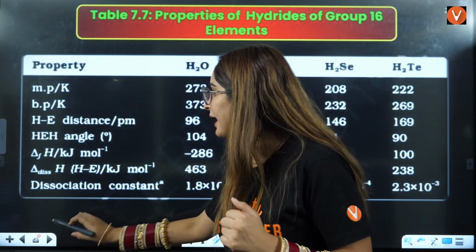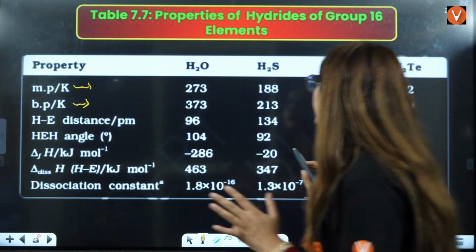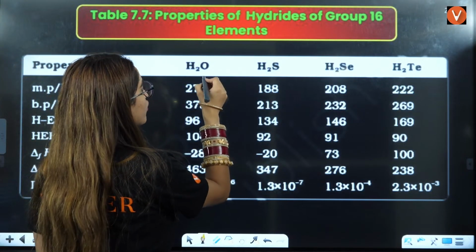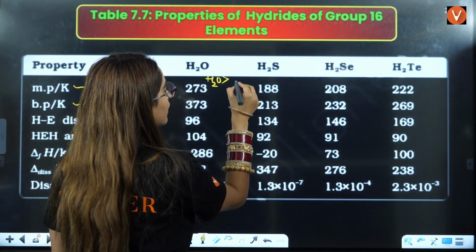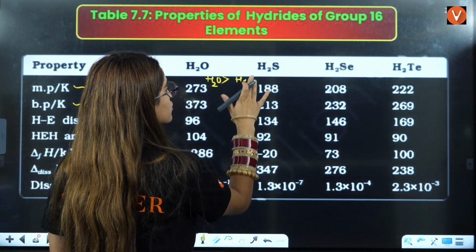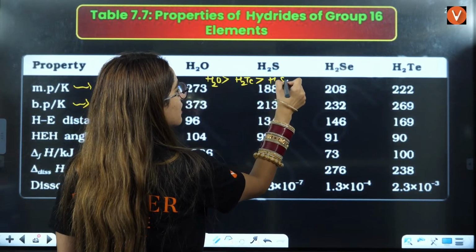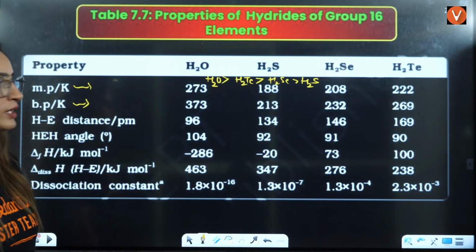This is about the hydrides. If you just look for melting and boiling point, that is the important part for you. Melting point we know maximum is for H2O. I'll just write it here, H2O. Then you have H2Te, then you have H2Se, then you have H2S, right? That is the melting point, right?